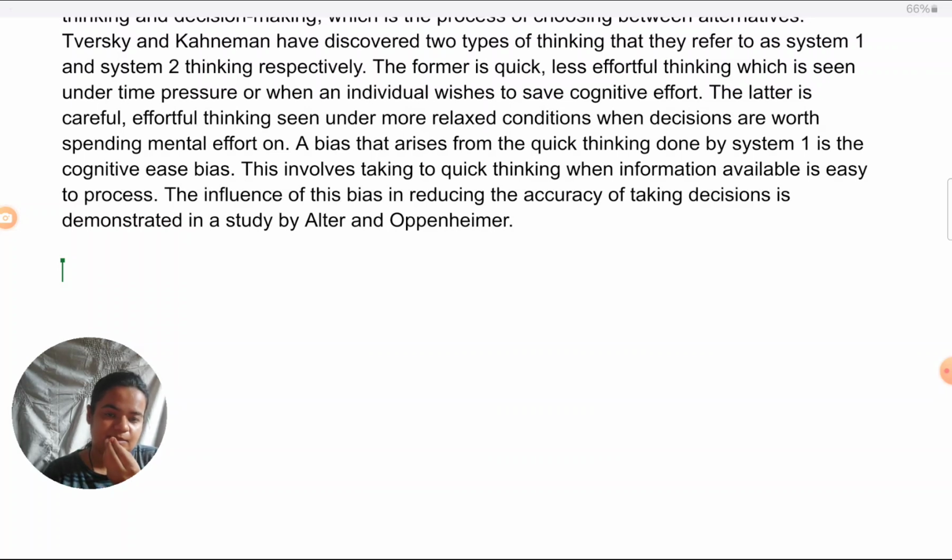So research method, experiment. In that, their independent variable was fluency. So you might go about that way, or without using the words research method, independent variable, and so forth. Without those also, you can just make sure that you mention. So I would say Alter and Oppenheimer conducted an experiment. I'm not saying explicitly this is the research method, but I've named it. So that way it is there. That's the approach I'm going to take.